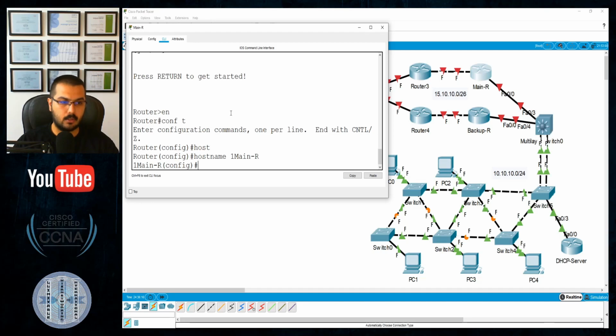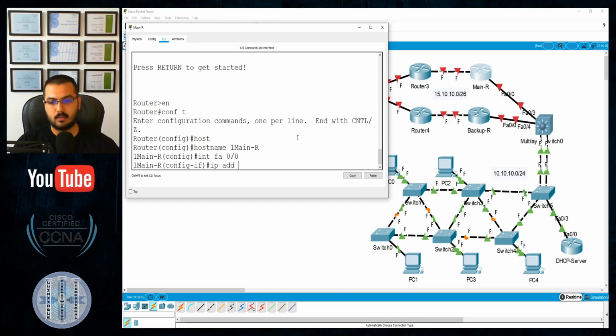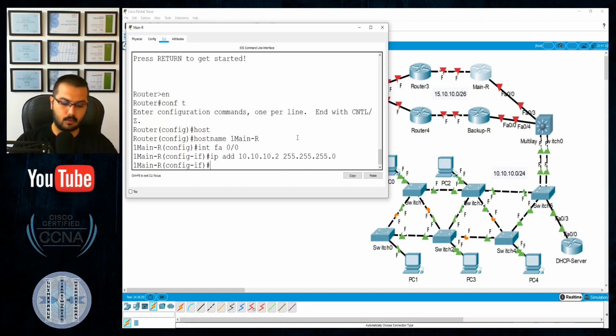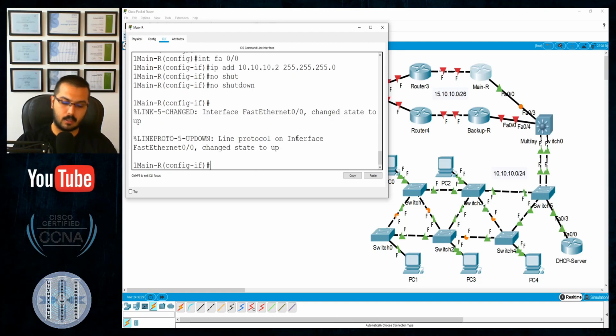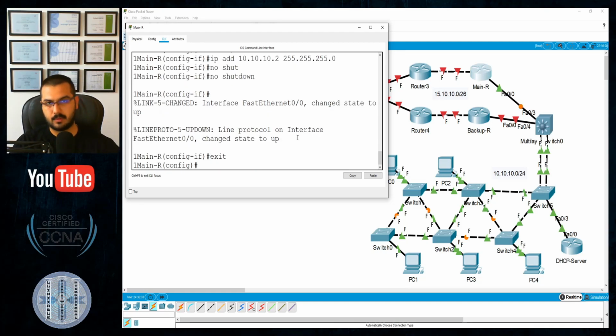Okay, so FastEthernet 0/0 is connected to the switch. This is a layer 2 switch, so FastEthernet 0/0 is connected through layer 2 devices all the way to the end devices. So it will be their kind of gateway, because it will not be a real gateway. I will tell you the reason why. Config T, interface FastEthernet 0/0, IP address 10.10.10.2/24, no shutdown, exit for this interface. And I will give .3 for the other interface.